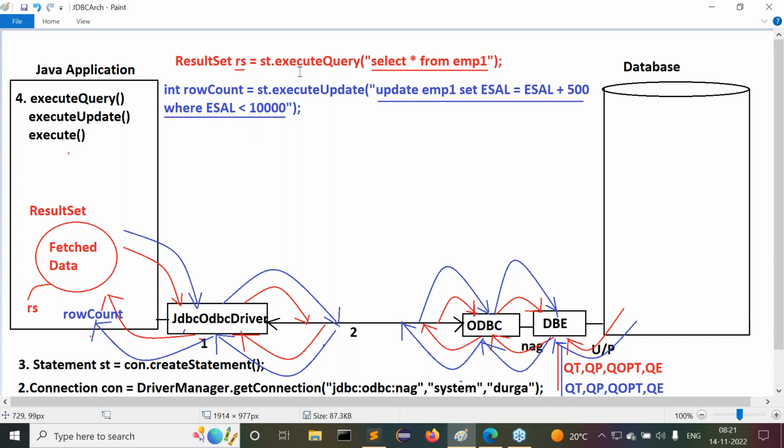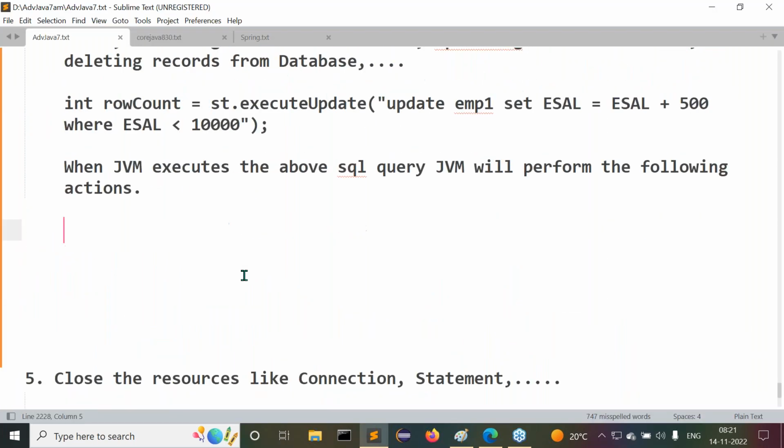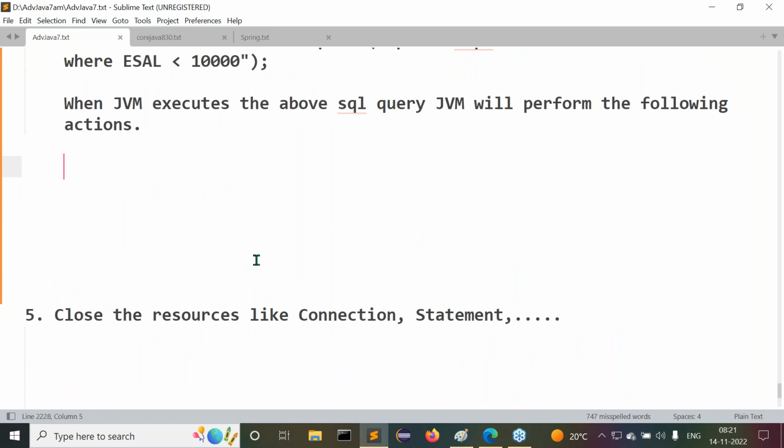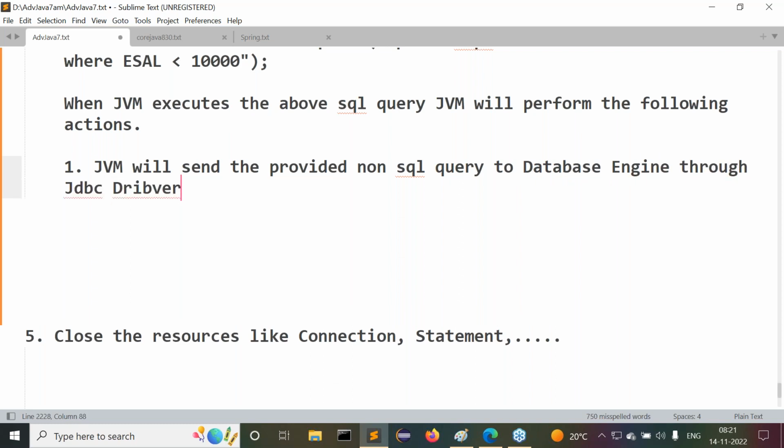Next one. Now let's move on to the content. Tell me what the JVM is doing here, again in the form of 3 steps. Number 1: JVM will send the provided non-select SQL query to the database engine through the JDBC driver and connection.